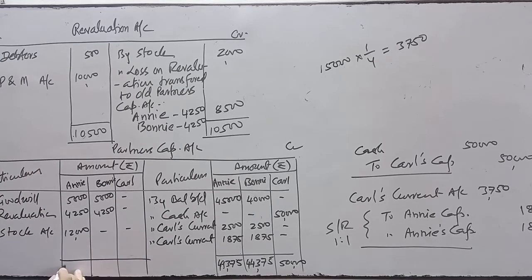So I will write the same amount over here, 49,375, 44,375 and 50,000 respectively. Now we will find out the new capital balance. So new capital balance will be the difference amount, okay?